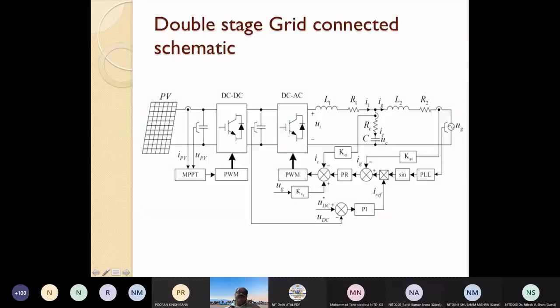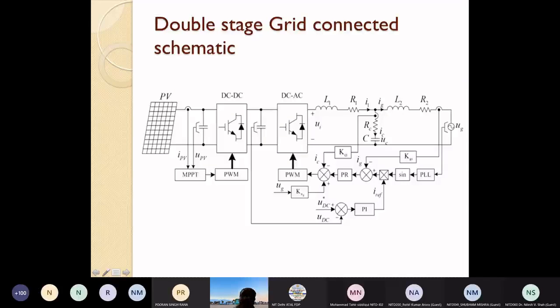Now, when we connect it to the grid, with the PLL, the phase lock loop, or maybe another scheme without a phase lock loop, that is, with PLL or without PLL, whatever approach you go, this AC output is synchronized with the grid. When you say it is synchronized, it becomes a grid following mode of operation. The voltage and frequency of the grid is followed by the inverter.